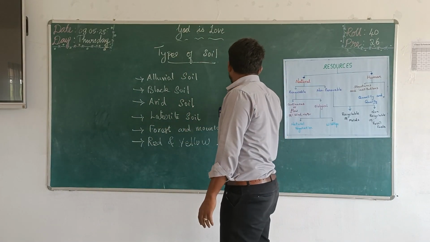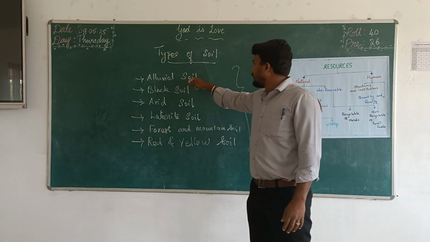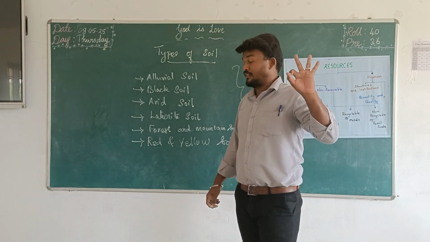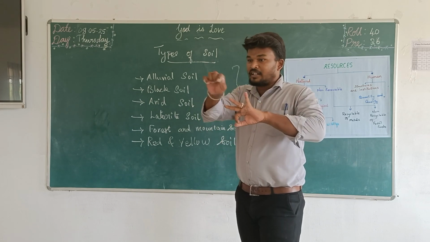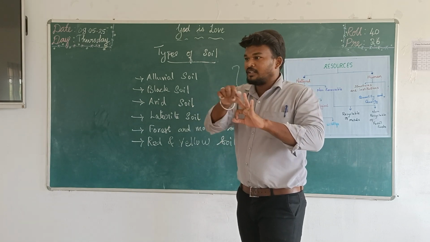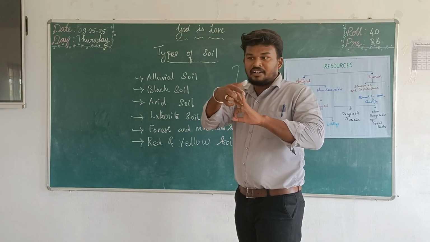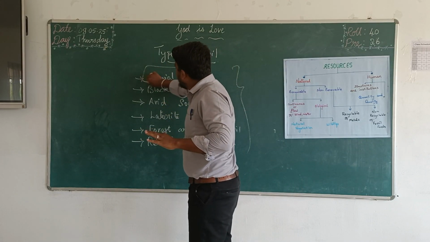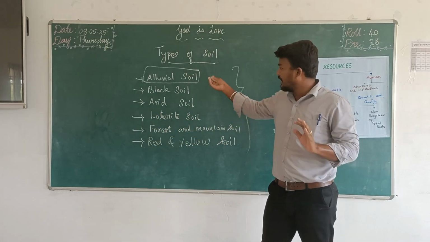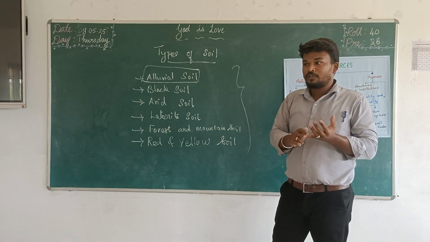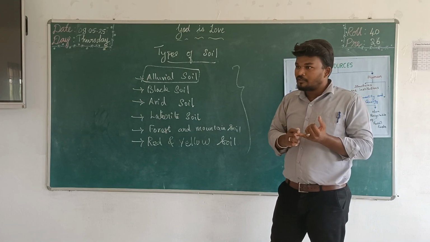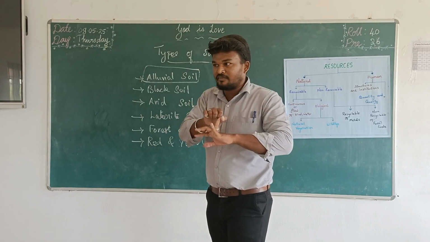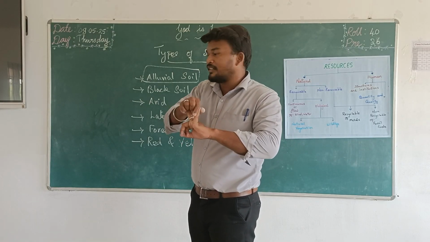Okay, alluvial soils. Most alluvial soils are near river areas. In India there are 3 perennial rivers: Indus, Ganga, and Brahmaputra. Alluvial soil is located nearest to the perennial rivers. Alluvial soil is very fertile, and we can cultivate cereal crops and pulse crops.